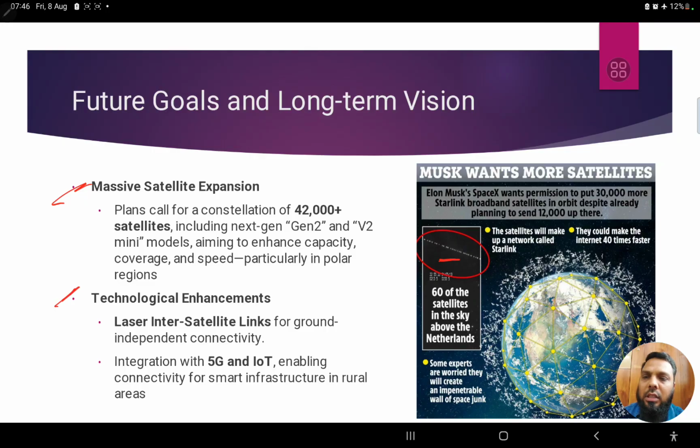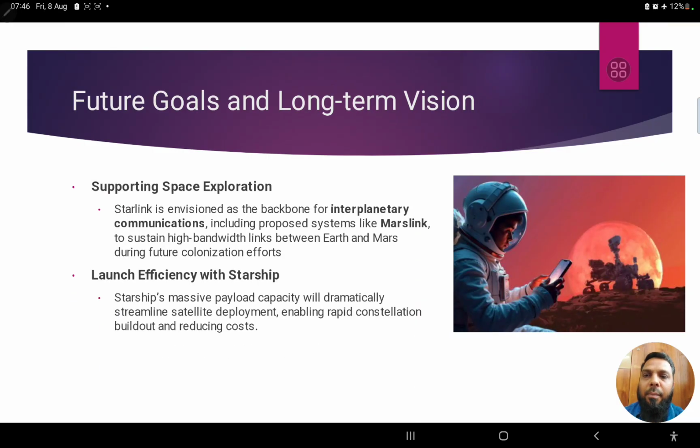Apart from that, technological enhancements like Starlink satellite links for ground independent connectivity, and integration with the current 5G and Internet of Things, are also going to happen in the future. Apart from that, supporting space exploration. Starlink is the backbone for interplanetary communication. This is the major aim.